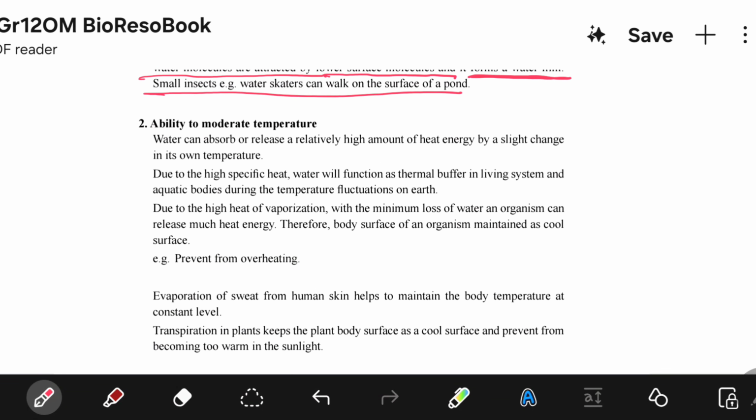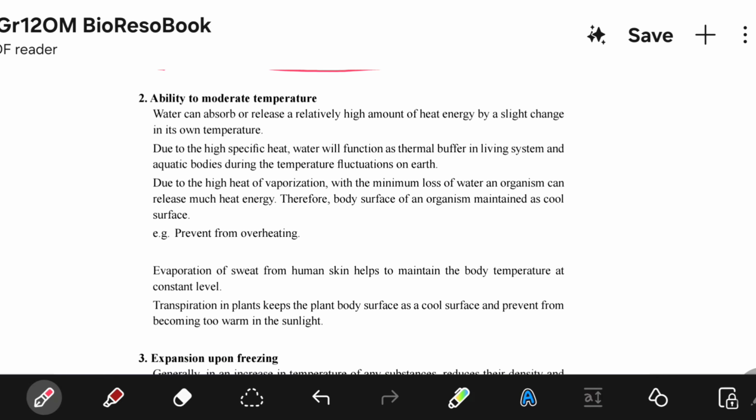Now comes the ability to moderate temperature. Water can absorb or release a relatively high amount of heat energy by a slight change in its own temperature due to high specific heat. So there are these things you have to accurately remember.